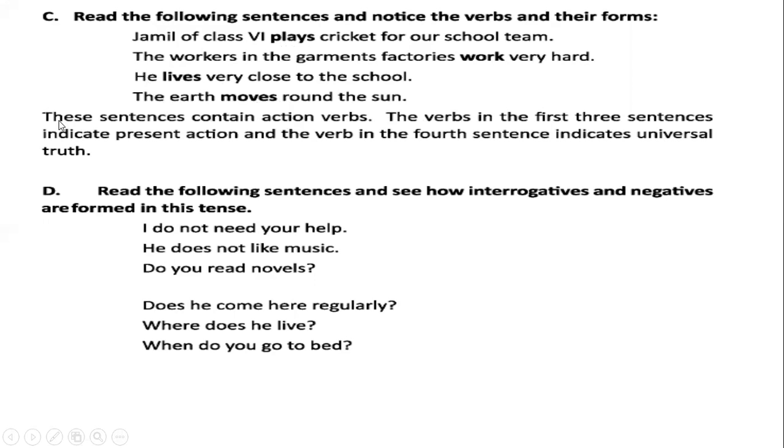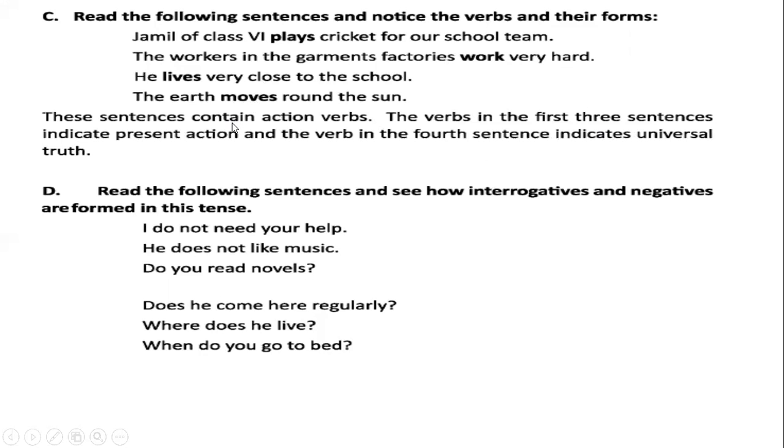Here you see the explanation. These sentences contain action verbs. The verbs in the first 3 sentences indicate present action, and the verb in the 4th sentence indicates universal truth. That is, it is a habitual fact, universal truth, or established truth. So, in this case, present indefinite tense is used.